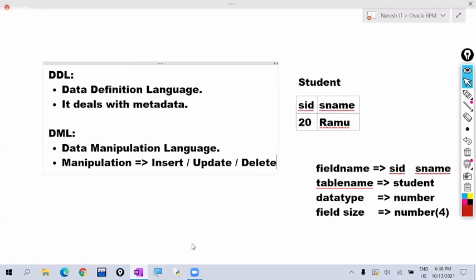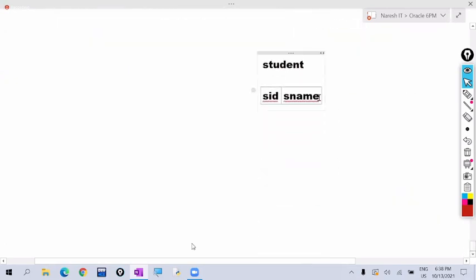Every DML command deals with the data here. For example, just now we created this table using the create command. Now one student is joining the college, and we are adding his record here. So 1001, student name is Ramu.